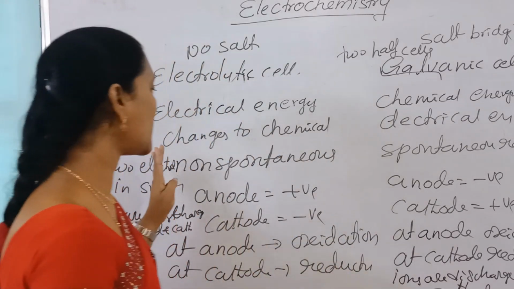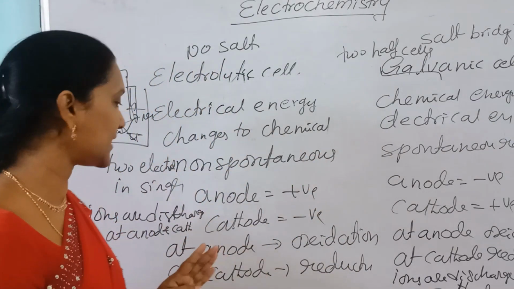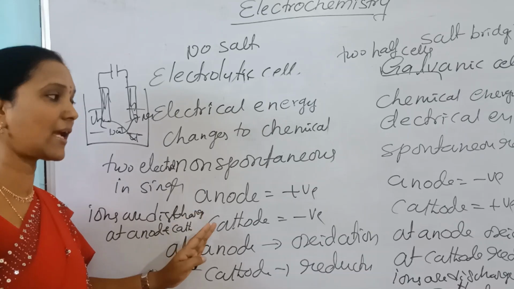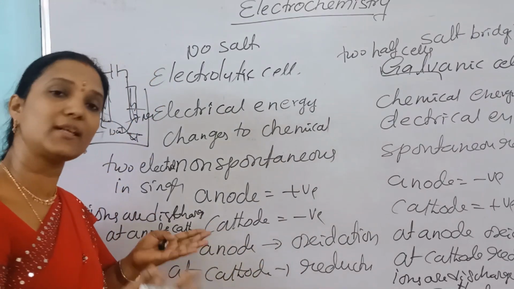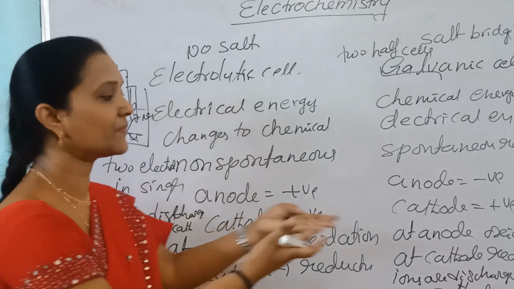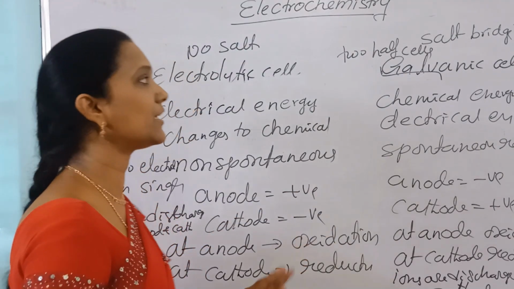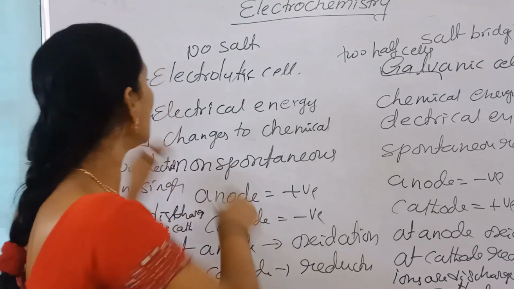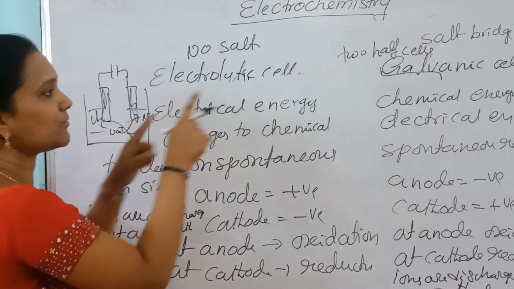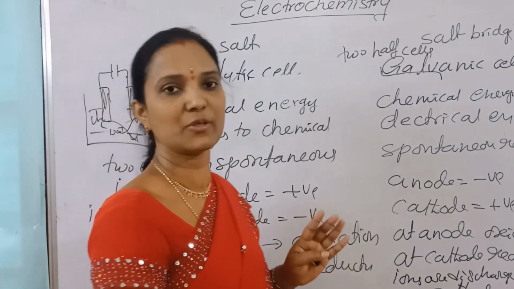Here non-spontaneous reactions, but there spontaneous reactions. Here anode is positive, cathode is negative. But there anode is negative, cathode is positive. But the reactions are at anode oxidation, at cathode reduction. Here we are not using any salt bridge, but there we are using a salt bridge. Two electrodes are placed in a single electrolyte, but there two different half cells we are using.